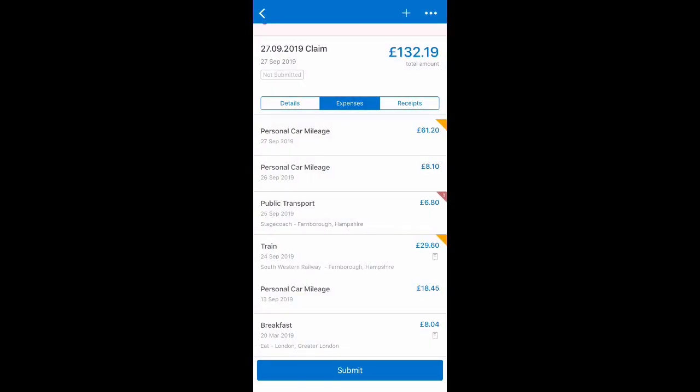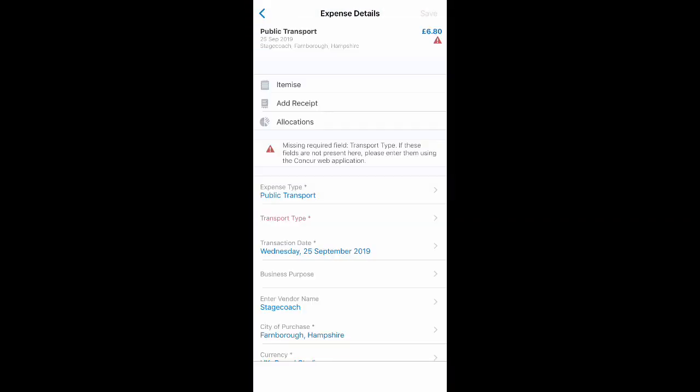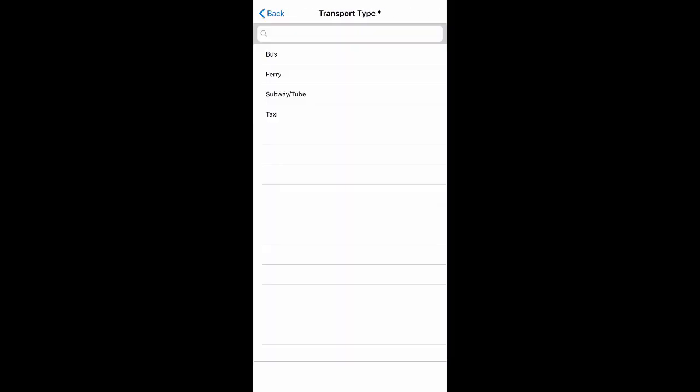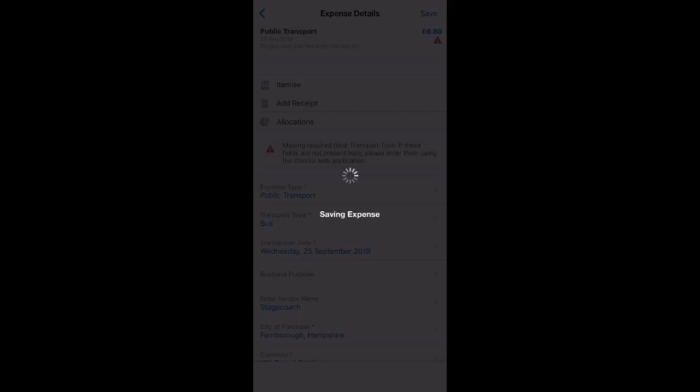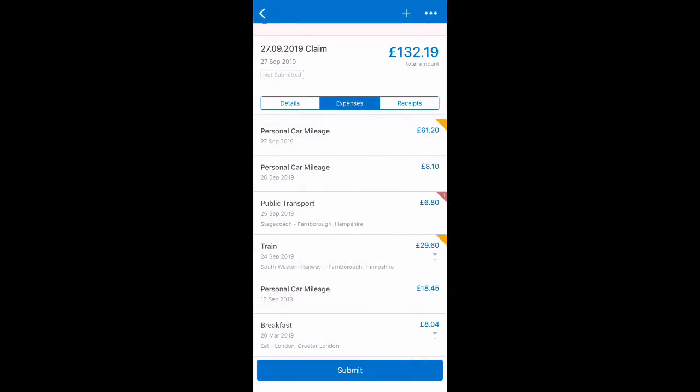There is one final red warning on my public transport expense. And this is asking me for additional detail on the type of transport, and this is simply for reporting purposes. So in this case, it was a bus. So I'm going to update that, and my report should now be ready to go. You'll see that the red flag clears. I still have a couple of yellow flags as just notifications or things to be aware of.